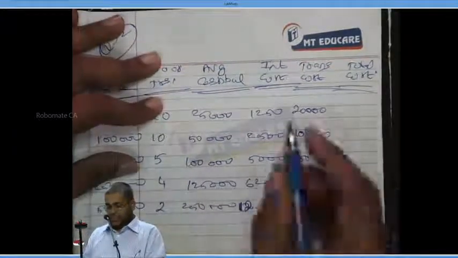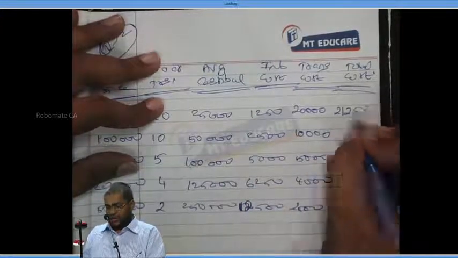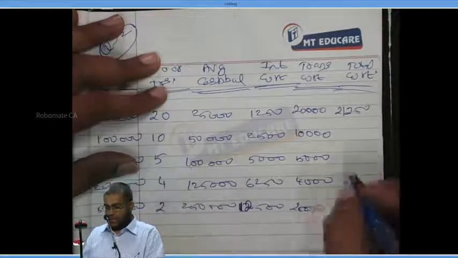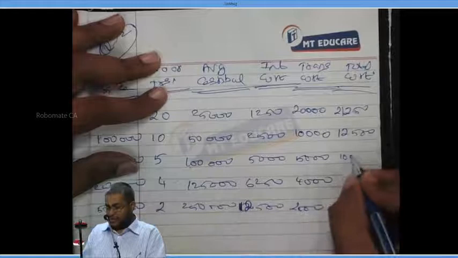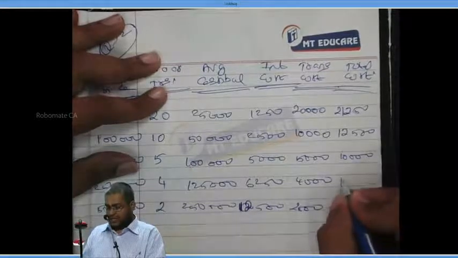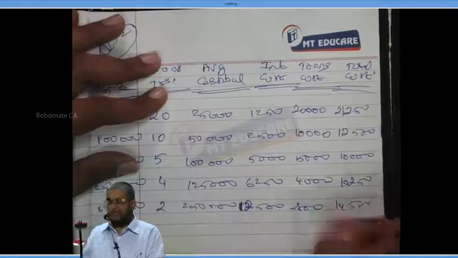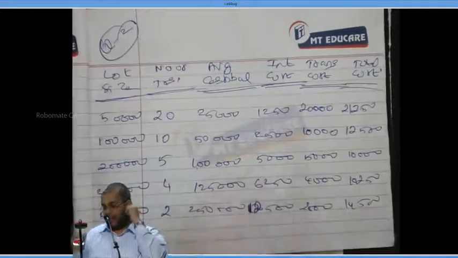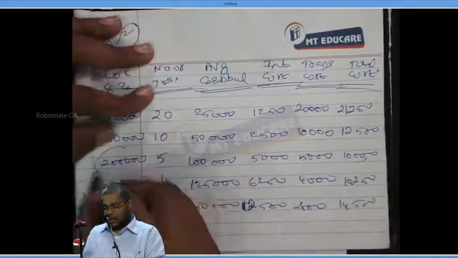Now, total cost is interest cost plus transaction cost. What is the total cost? 21,250. Next, 12,500. Next, 10,000. Next, 10,250. And then 14,500. Which has the lowest cost here? 10,000, which is for 2 lakhs.